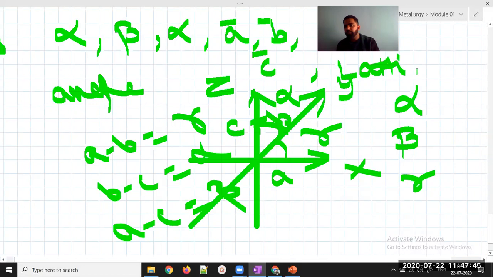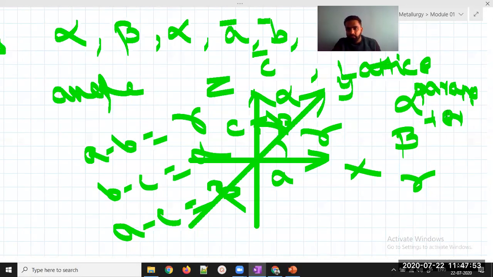What do we call it as? Lattice parameter. Is everyone getting what I'm trying to explain? What do you mean by lattice parameter? Just put it in the chat box. How many parameters will be there in a lattice? 1, 2, 3, 4, 5, 6, if you want to represent a lattice parameter in 3D. 3 sides and 3 angles. Total will be 6. Very nice.